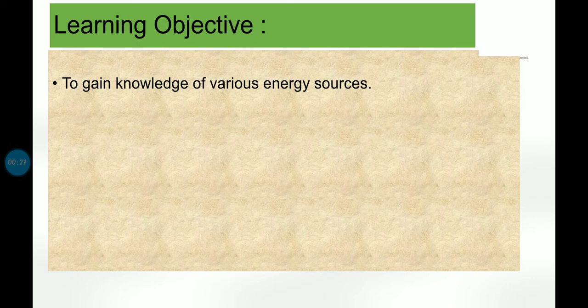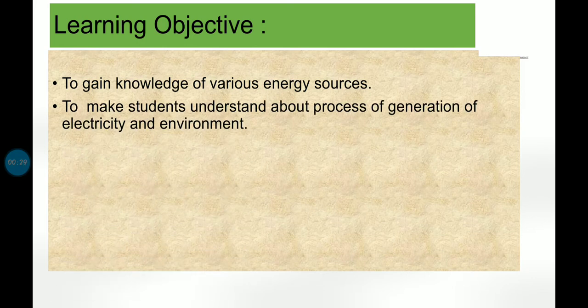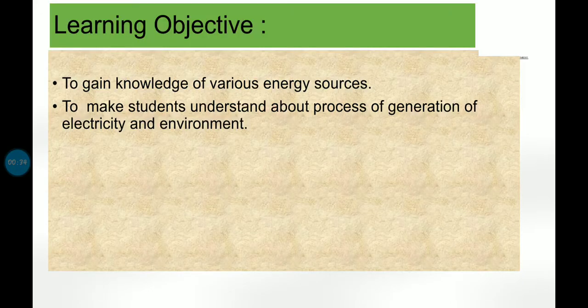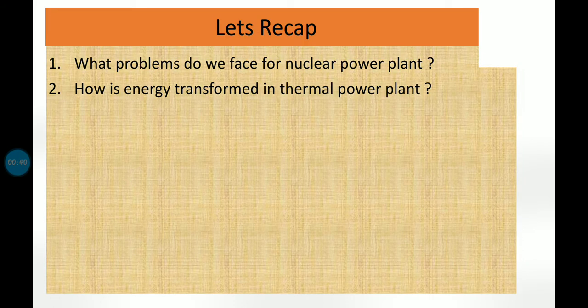In this particular lecture we are going to learn the topics of hydroelectric energy, energy obtained through windmills, or you can say wind energy, and electric generation using solar energy. So after watching this lecture you will gain the knowledge of various energy sources and also about the process of how electricity is generated through hydroelectric, wind and solar energy.